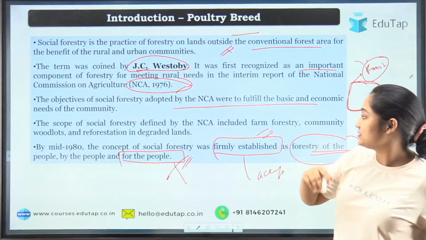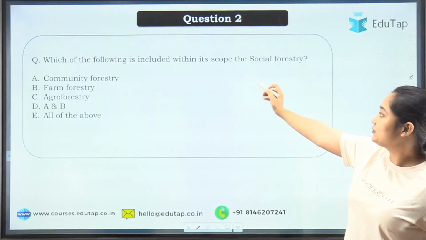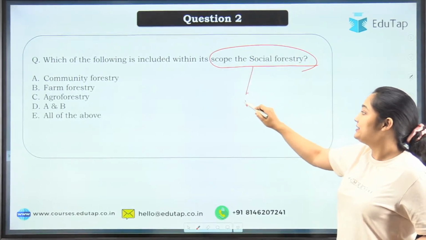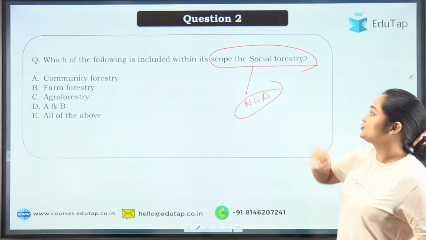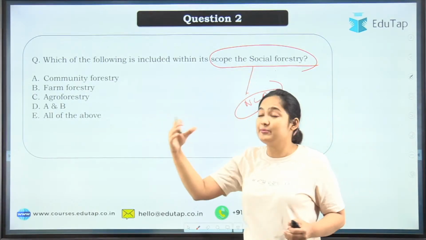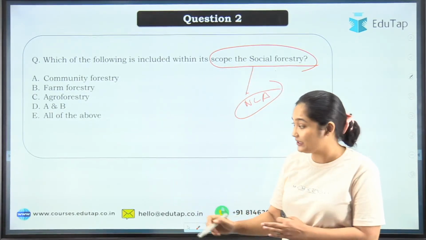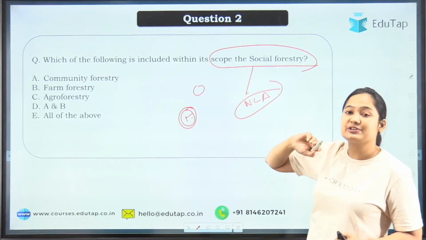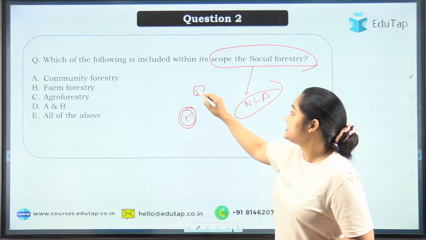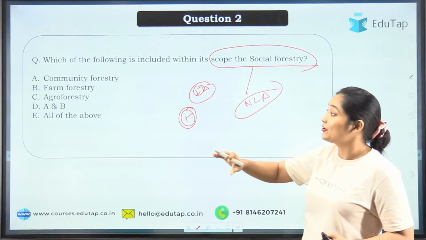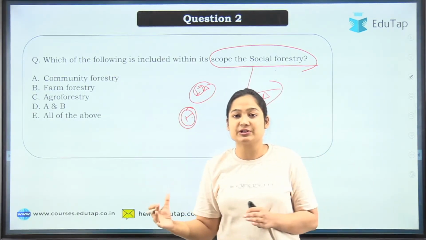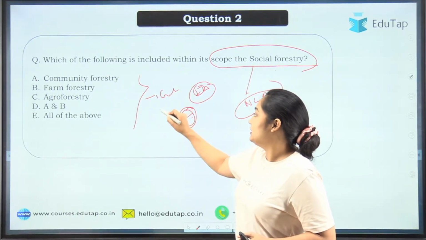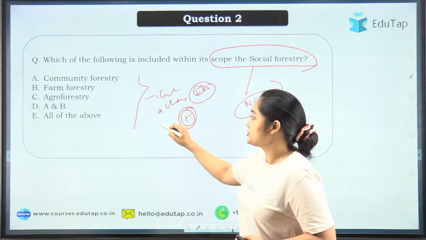Now moving to the next question. Which of the following is included in the scope of social forestry? We have talked about how the NCA discussed the scope of social forestry. It means in which areas social forestry can be performed. Let's say in transportation you can't apply social forestry. When we are talking about intensive agriculture, you can't go for social forestry. So what are the fields where social forestry gets a chance or scope?